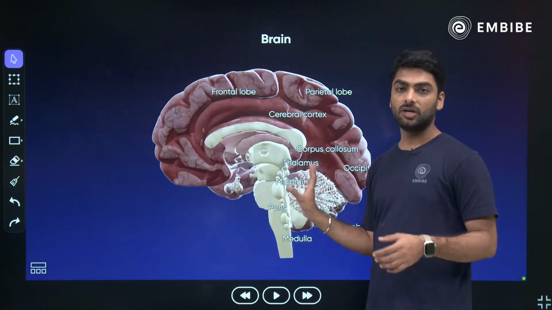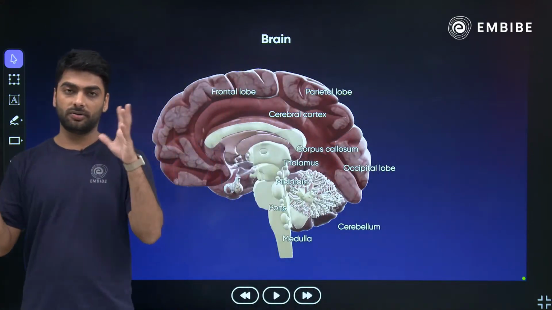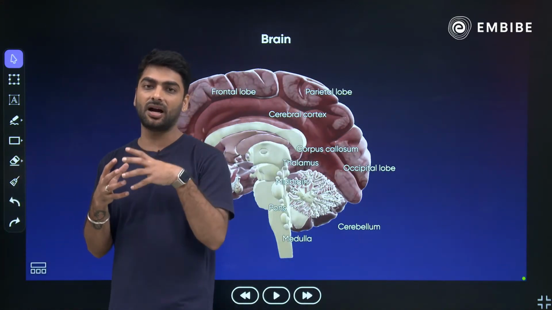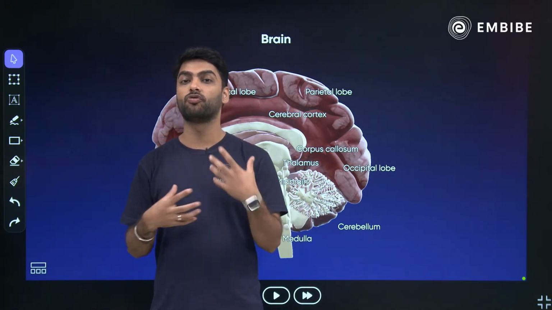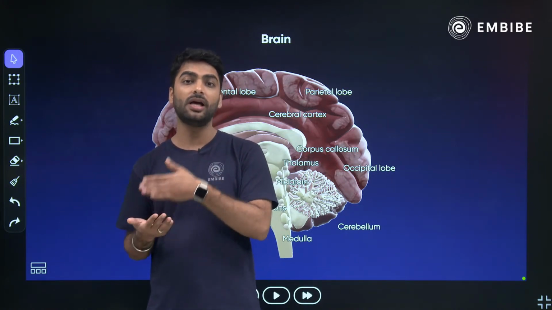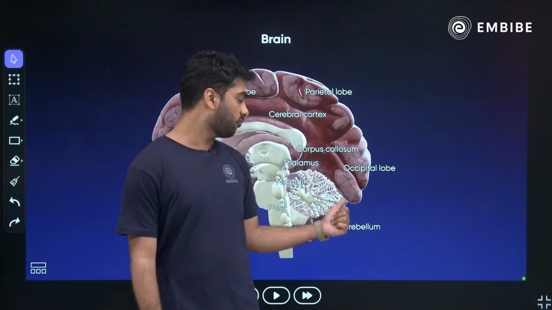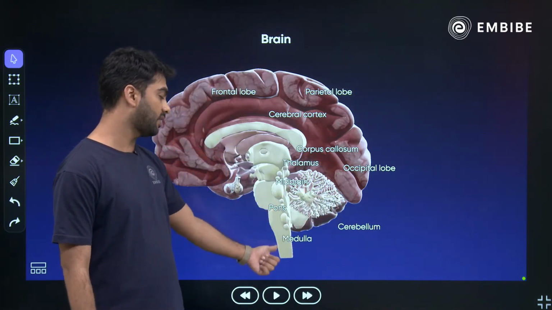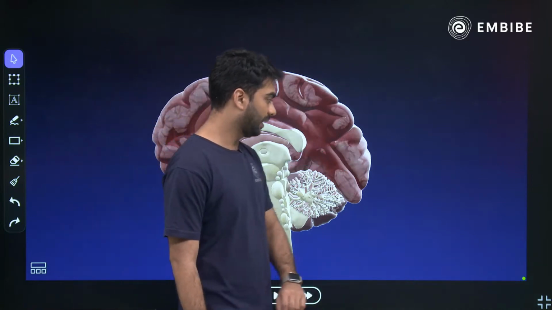Cerebellum controls all your movement. Whenever a person is under the influence of alcohol or any kind of sedative, the person is not able to walk correctly. That is because of the alcohol. It directly affects your cerebellum. Okay? And then you have the pons and the medulla oblongata, which are also part of the brain.